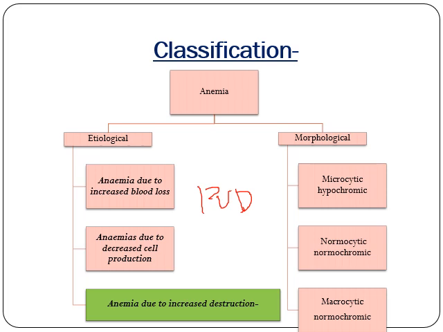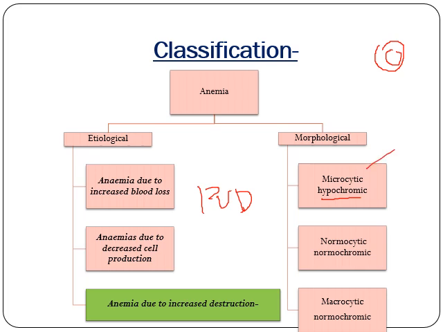Now talking about morphological classification. Morphology means how we see the RBC in a microscope, that is the size of the RBC. If the RBC size is small, it will be termed microcytic hypochromic anemia. Now what do we mean by hypochromia? We know that RBC is biconcave and there is a central pallor. If this pallor is increased, that is termed hypochromia. So the RBC is small and the central pallor is increased, hence microcytic hypochromic anemia.